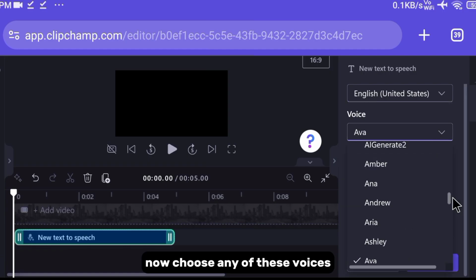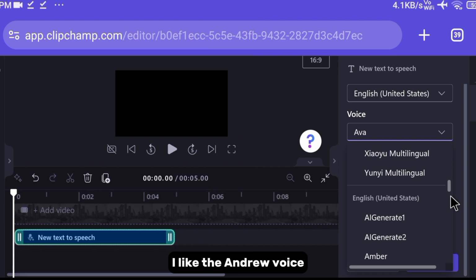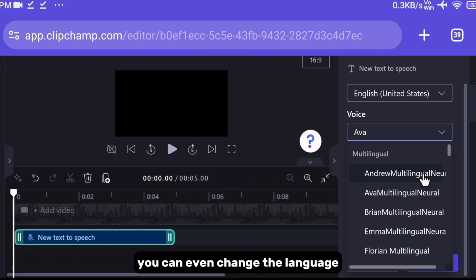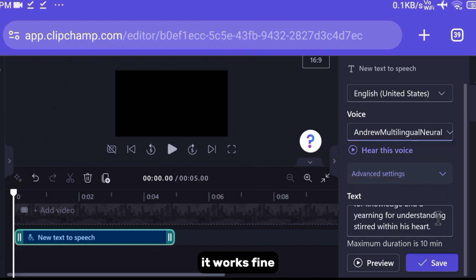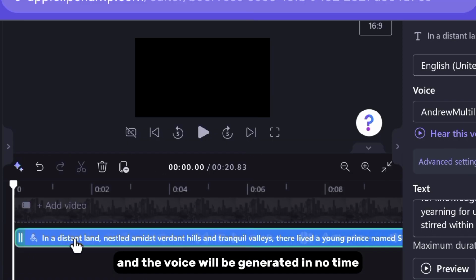Now choose any of these voices. You can hear them first. I like the Andrew voice, so I will select that. You can even change the language if you wish. It works fine for any language in this world, so you can do that too. Now click on save and the voice will be generated in no time.